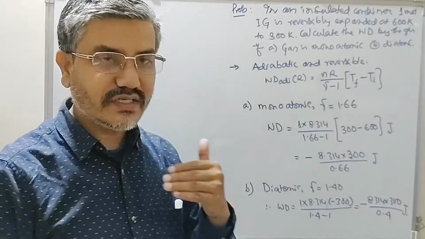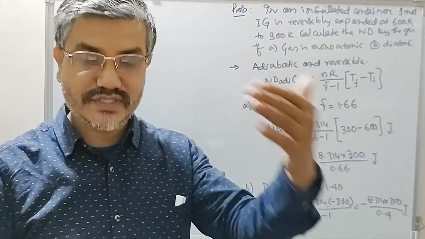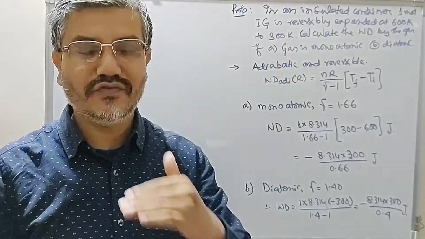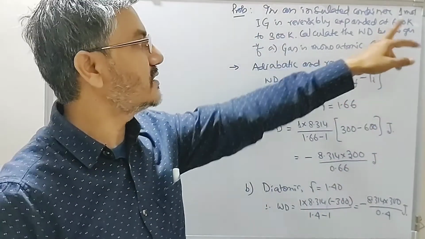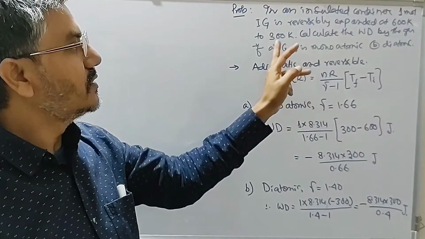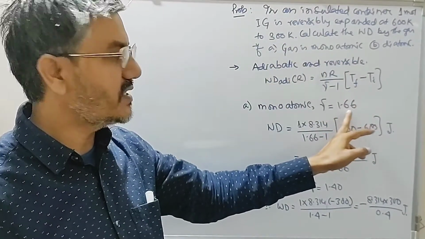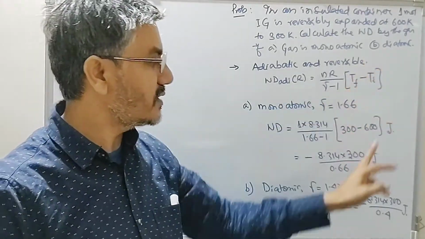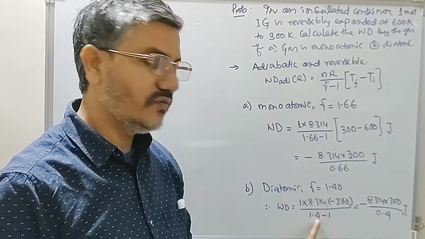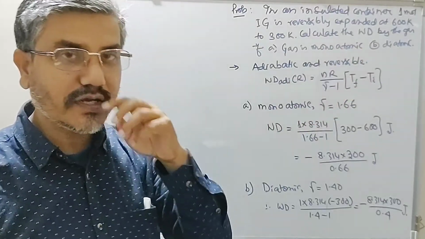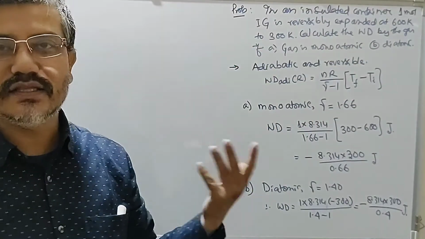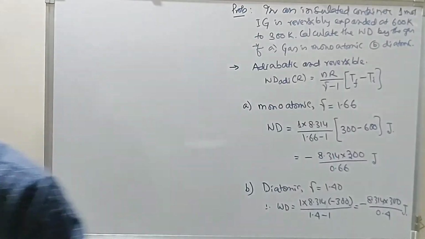That means during an adiabatic expansion process, temperature always decreases. So initial was 600, final is 300. For monoatomic gas gamma is 1.66, for diatomic gamma is 1.4. So we have to use the value of gamma for the mono and diatomic gas.